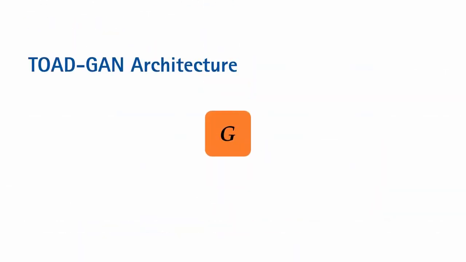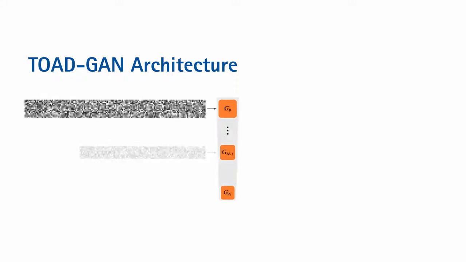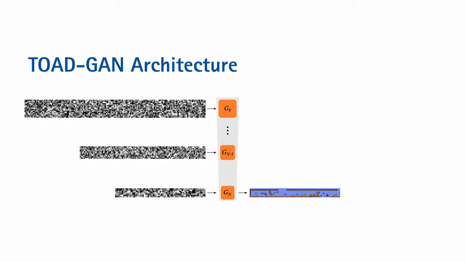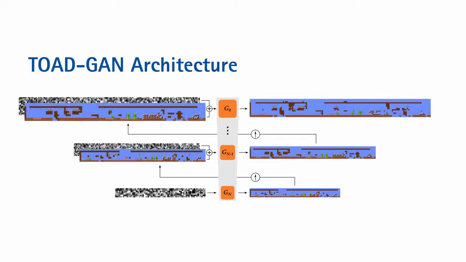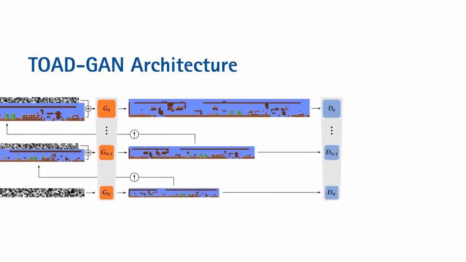However, with the convolutional layers like this, the generator would only be focused on very local patterns. In order to make sure that the level makes sense as a whole, we instead use multiple GANs that are trained on different scales of the level. We upscale and add the output of the smaller scale to the new noise map each scale, widening the field of view and making sure that both local and global patterns are learned.